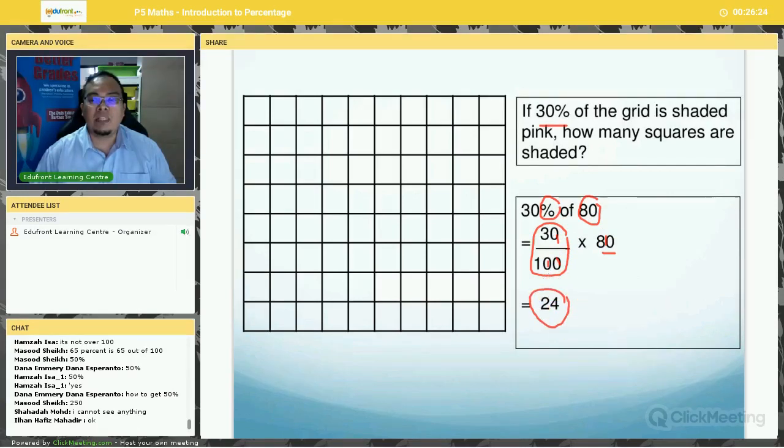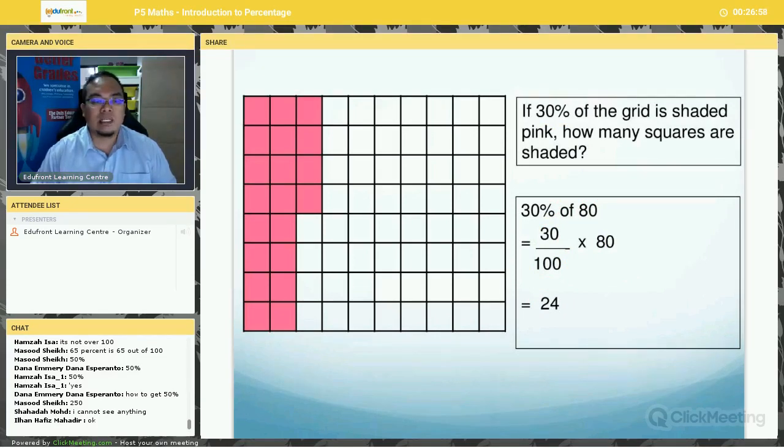So how many pink squares should you shade? You should shade only 24, not 30. Because 30 over 100 multiplied by 80 squares. There are 80 squares, so 30% of 80 is 24. So you should shade 24 squares.